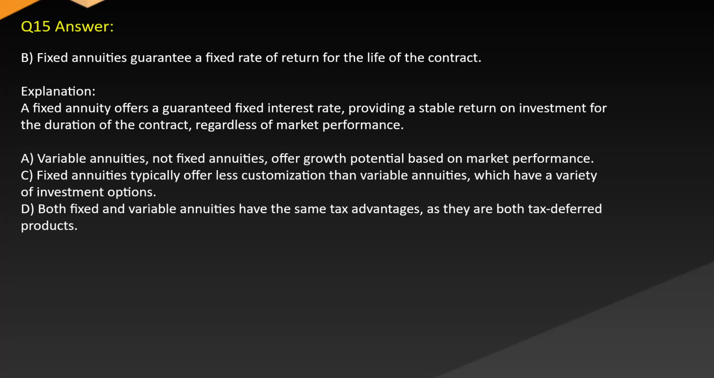A. Variable annuities, not fixed annuities, offer growth potential based on market performance. C. Fixed annuities typically offer less customization than variable annuities, which have a variety of investment options. D. Both fixed and variable annuities have the same tax advantages as they are both tax-deferred products.